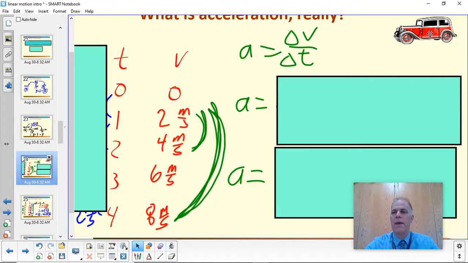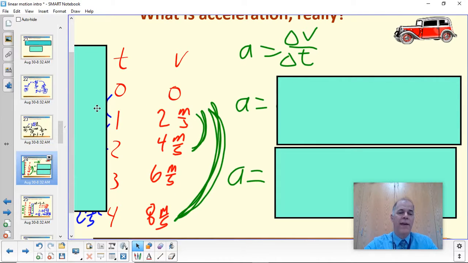We step on the gas, and we go faster and faster, and we speed up. That means our velocity is changing, so we are accelerating. At time zero, we're not moving. After 1 second, we're moving 2 meters per second. After 2 seconds, 4 meters per second. After 3, 6 meters per second, 4 seconds, 8 meters per second, and so on. As each second passes, we're going faster and faster.